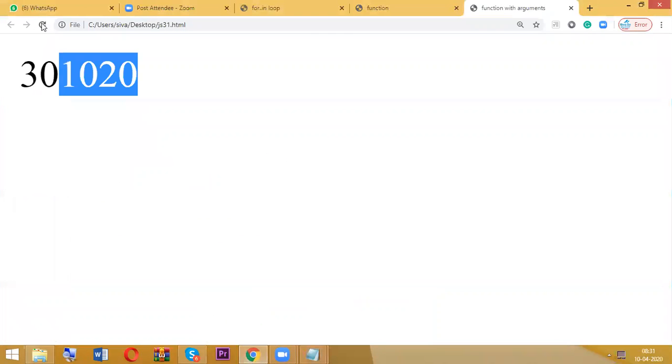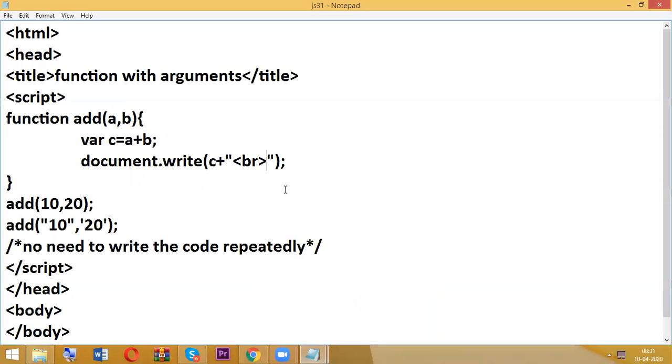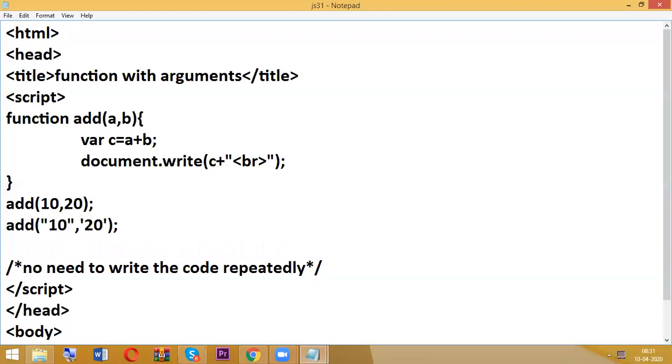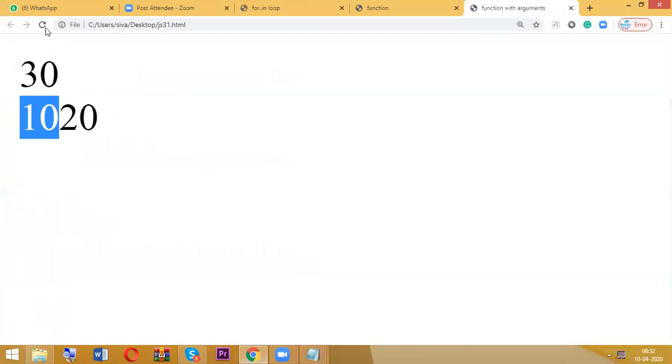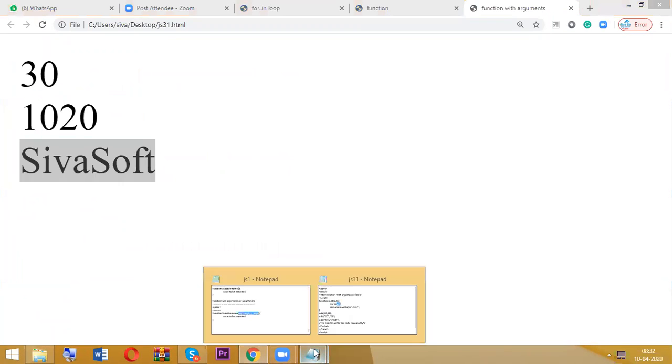So now go and check. So the result is what? 10, 20. So next, here add. So directly I am writing this. Okay, so Shiva comma soft. So go and check it here. So Shiva plus soft, Shiva soft. So here Shiva soft. Okay. So this is the way.